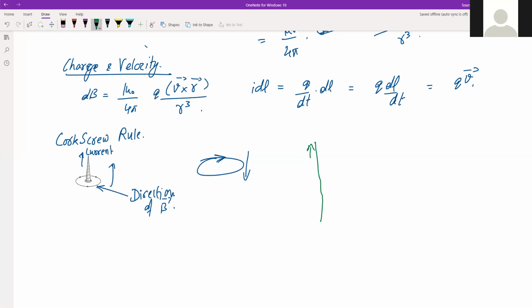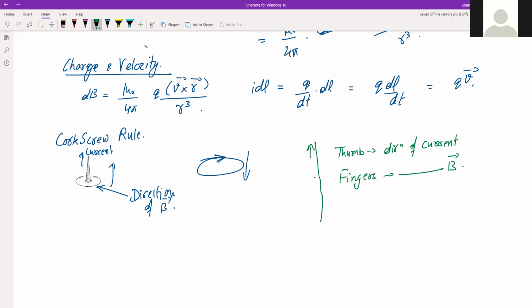Then you curl your fingers, grabbing this wire, such that your thumb is the direction of current, then the direction of your four fingers will be the direction of magnetic field.